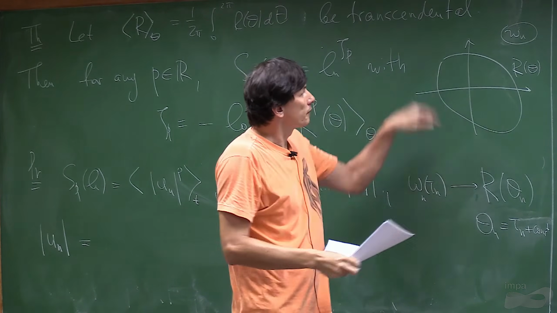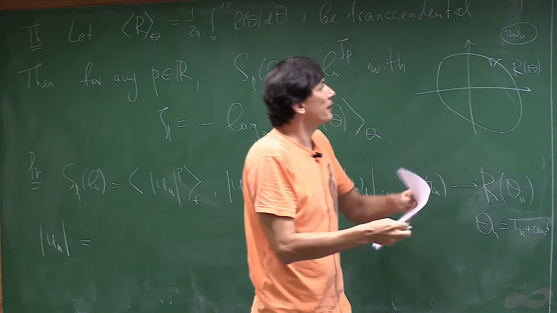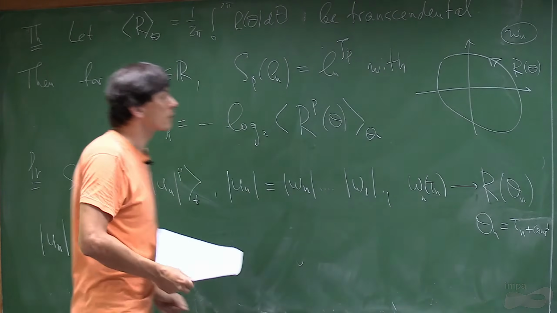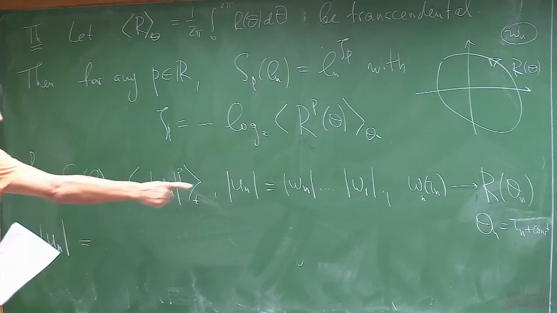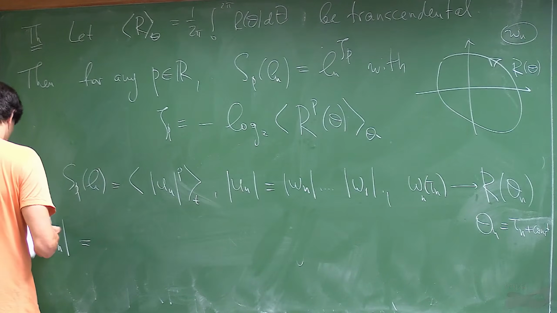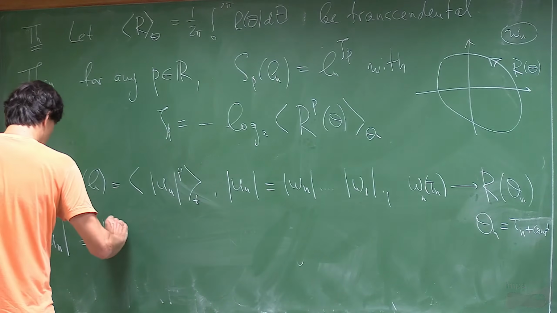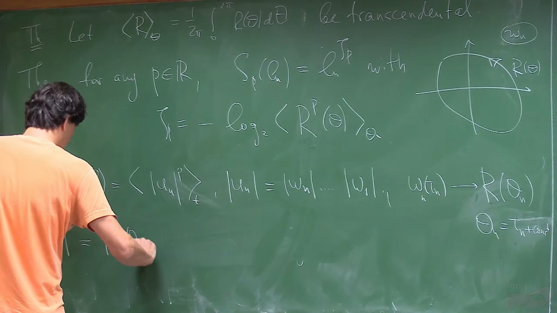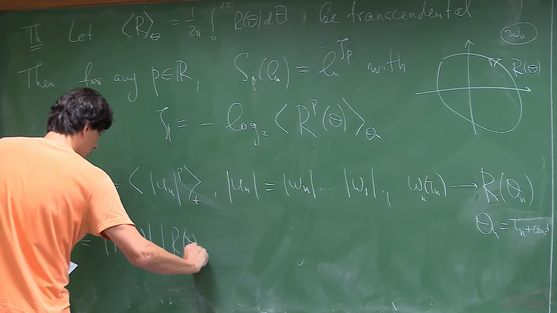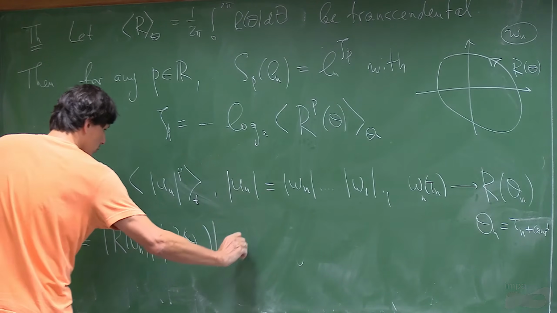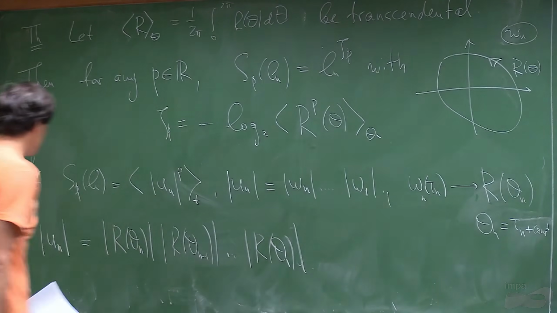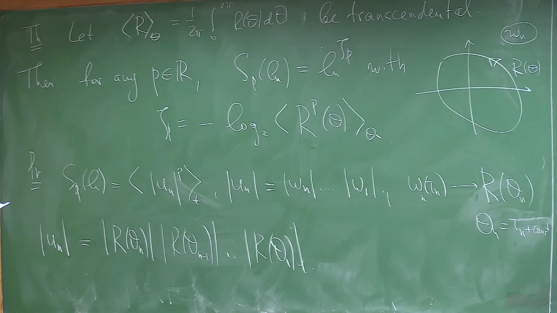And the direction. And the phase just goes linearly with tau. This is our solution. Okay, so that means that we can substitute it inside. It will be modulus R theta n. Modulus R theta n. Good.